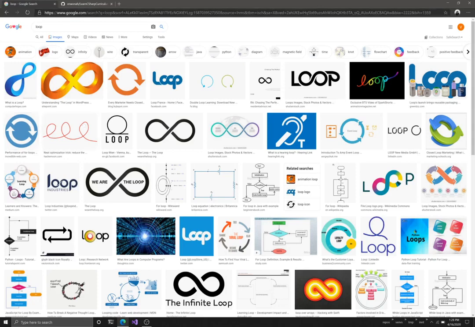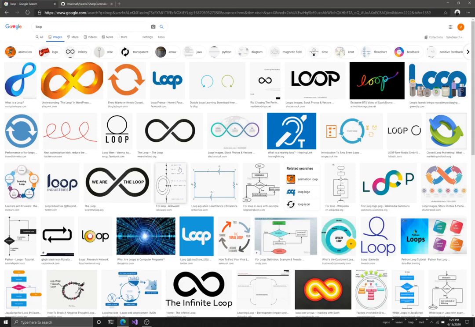I just googled loop and switched to images, and you can see different examples of loops. This is a loop. Whatever is following the path of this loop will continue to remain in this path. Whatever follows this path will continue following this loop. And basically that's what a loop is. A loop is a path that is not self-terminating, so it doesn't end, it just keeps going. If you put a ball in a loop and you hit that ball, it's going to continue moving in that loop.